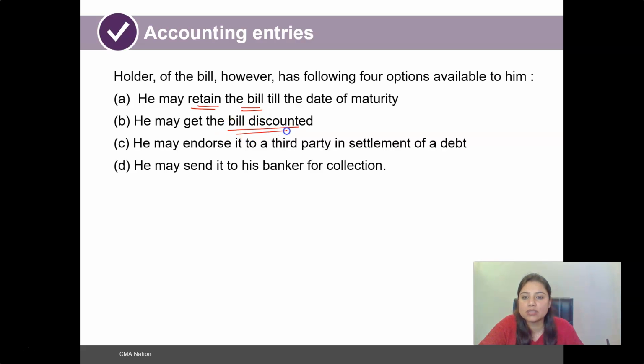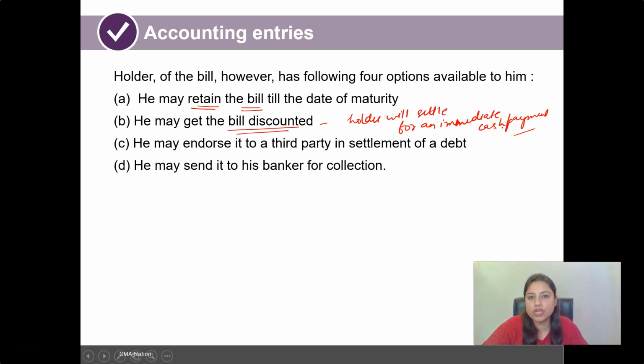Discounting of a bill means that such bill would be passed on to the discounting house or to a particular bank, and the holder will settle for an immediate cash payment, and such immediate cash payment would be done in exchange of a percentage of a discount that the bank will charge, because the bank is providing immediate cash in exchange of the bill discounted that is being given to the bank by the holder.